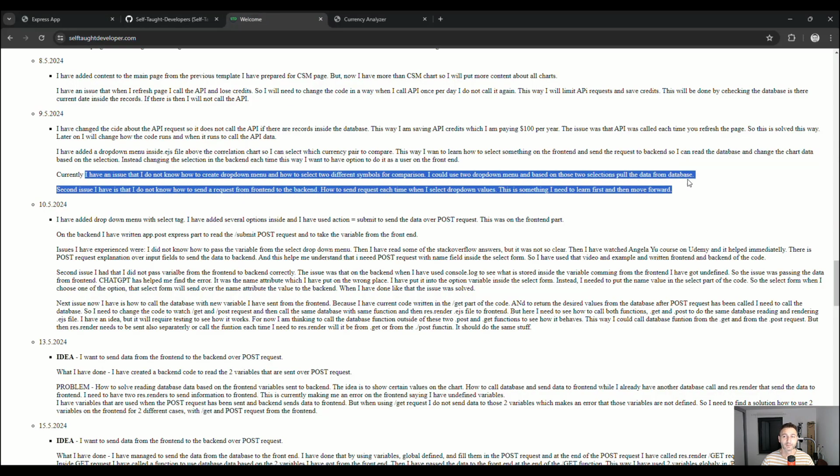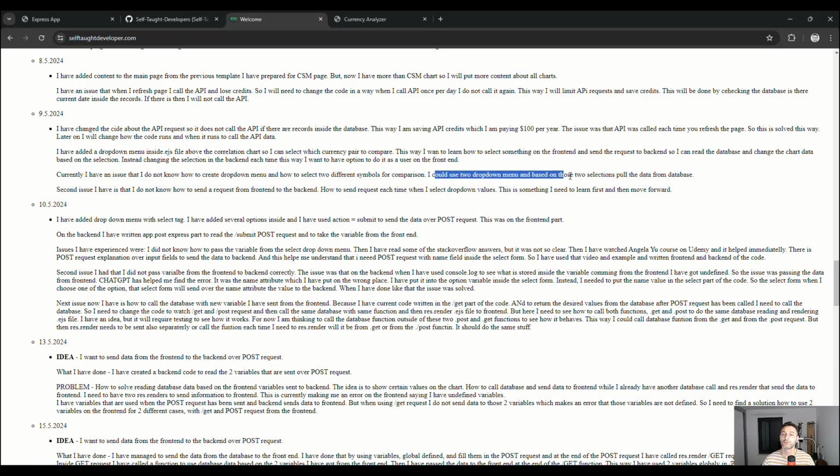And then here is the problem. Currently I have an issue. I do not know how to create a drop-down menu and how to select two different symbols for comparison. I could use two drop-down menus, and based on those selections pull the data from the database. The second issue is I do not know how to send a request from the front end to the back end. So the issue was how to use .ejs and send the data back to the backend.